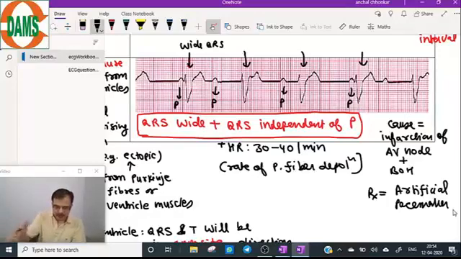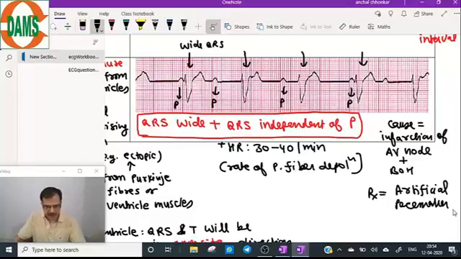So the cause of the third degree AV block is infarction of AV node plus bundle of His. Treatment is artificial pacemaker.